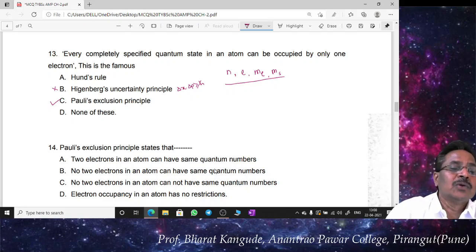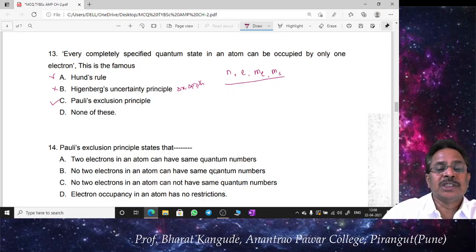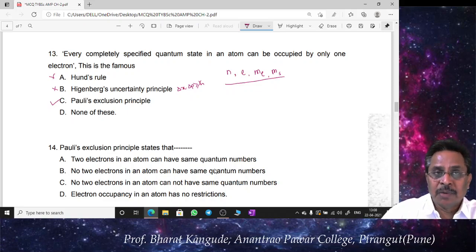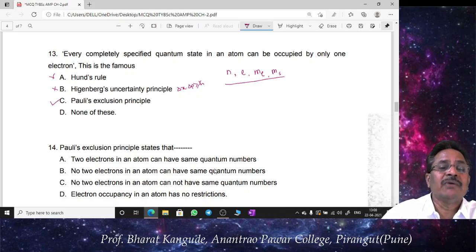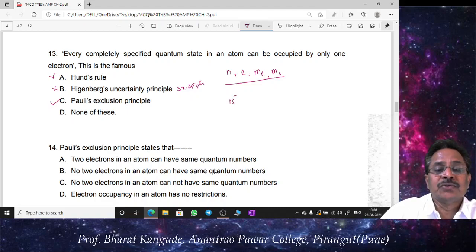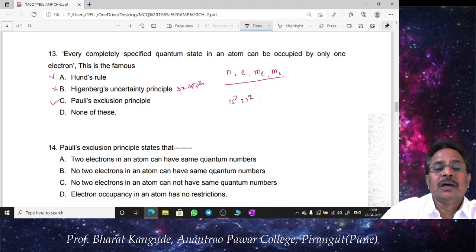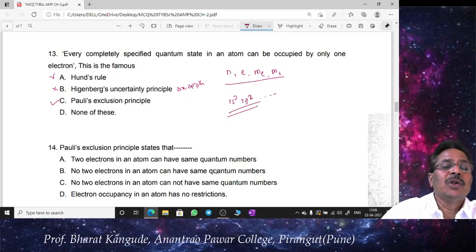So correct answer of this question number 13 is straightforward. It is Pauli's exclusion principle. So Pauli's exclusion principle is basically responsible for the structuring of electrons inside an atom. So whatever configuration we write, 1s2, 2s2, etc., this electronic configuration is possible because of this Pauli's exclusion principle.